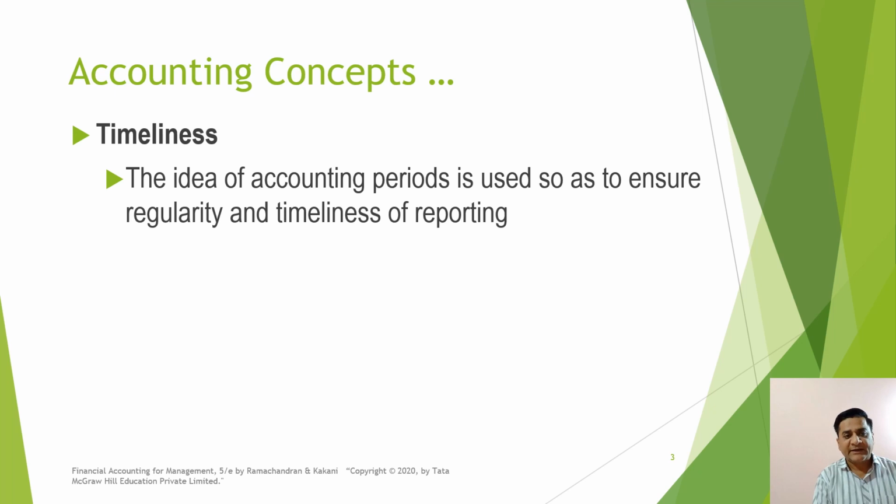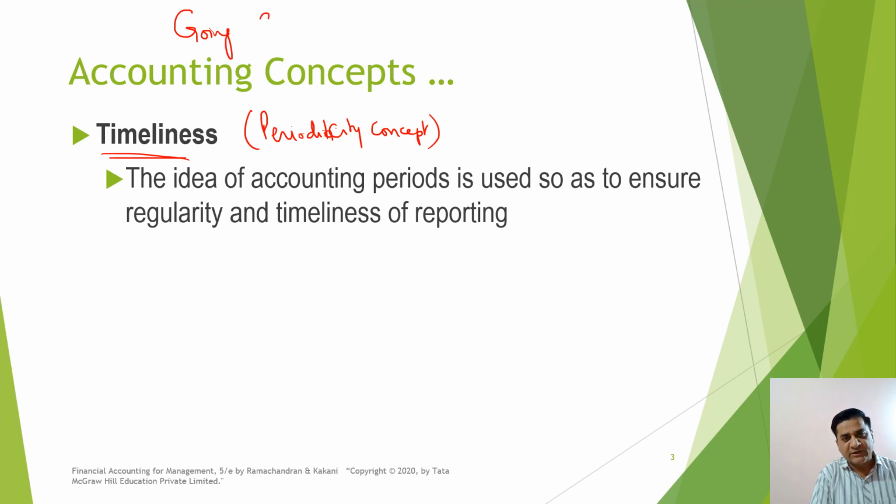Then we have timeliness, which is also called the periodicity concept. What is the periodicity concept? We have seen the going concern concept in our last class.